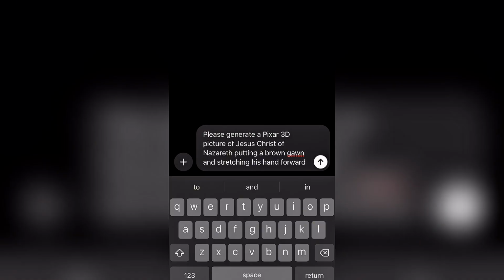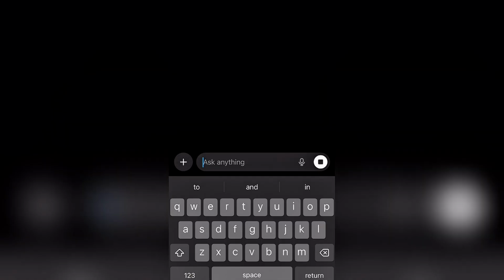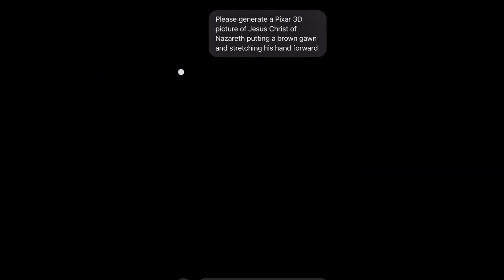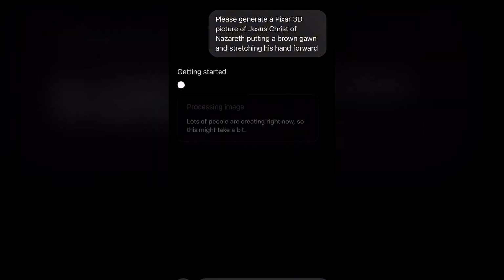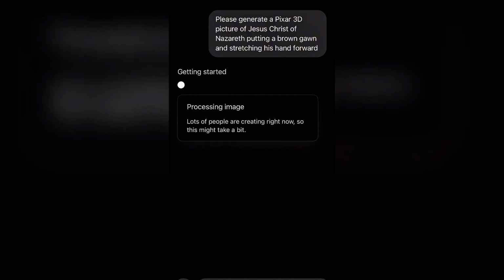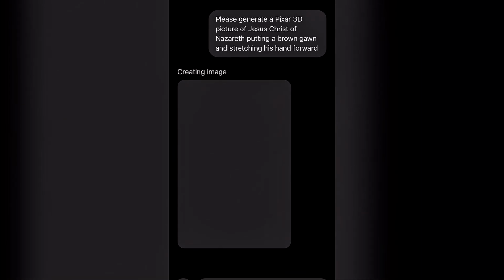You can just be very creative about it. Just tell ChatGPT what you want and ChatGPT can create it for you. So let's wait for ChatGPT to generate. You can actually use Meta AI and other AI tools to generate your image, but I actually love to use ChatGPT because it gives you one of the best Pixar 3D pictures, especially if you are into the AI niche. If you're into folk tales and other AI generated niches, ChatGPT can create any picture of your choice. You just need to imagine it and then you prompt it.